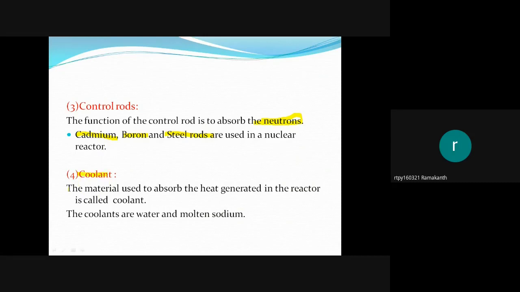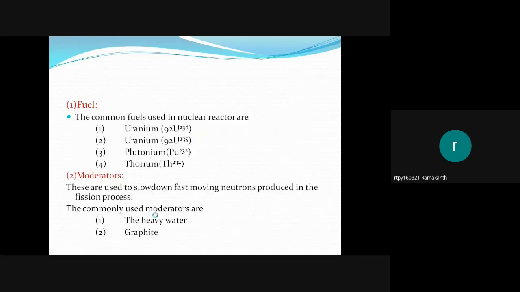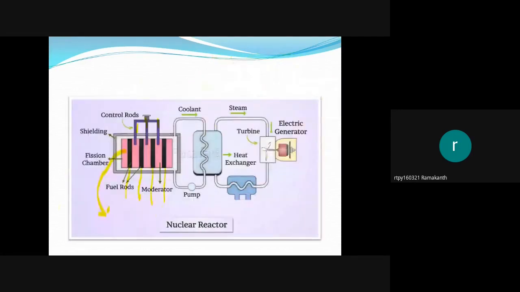Next, coolant. The material which is used to absorb heat generated in the reactor is called coolant. Normally used coolants are water and molten metals. Generally we use water as a coolant. See this diagram. Here water is sent into this reactor core with the help of a pump, at a high pressure.